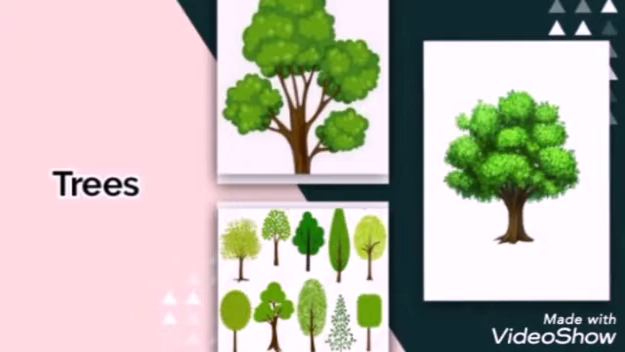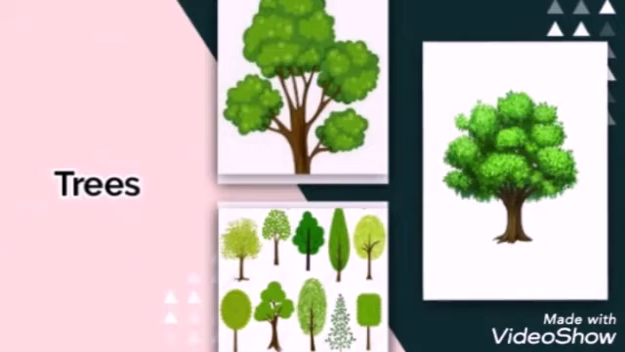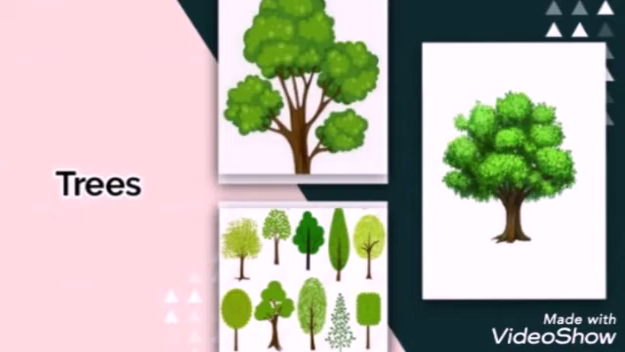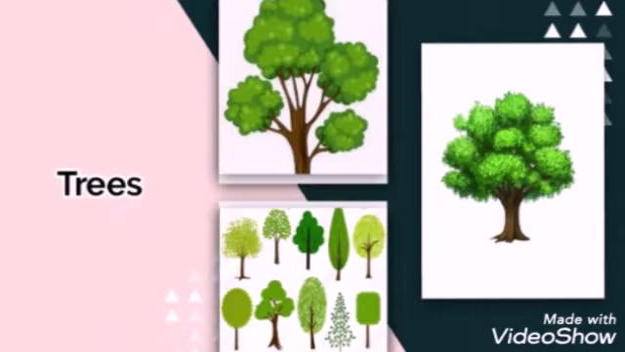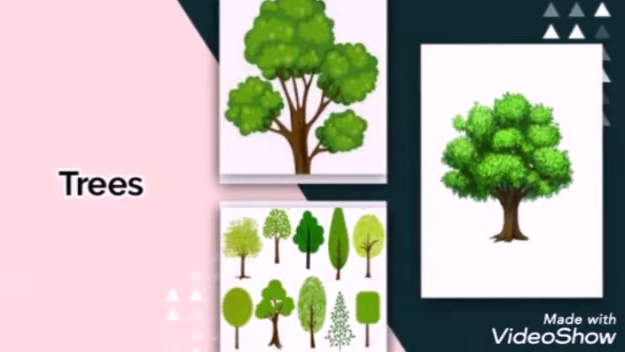Trees give a lot of things to the animals and to humans. They give us fruits, they give us shade, they give us wood. Some trees are used for making medicines. Therefore, the poet praises trees in this poem, and the poet tells us that trees are very good for us and also for the nature.